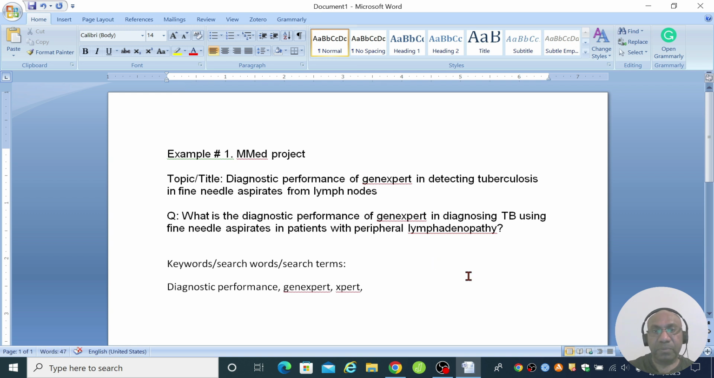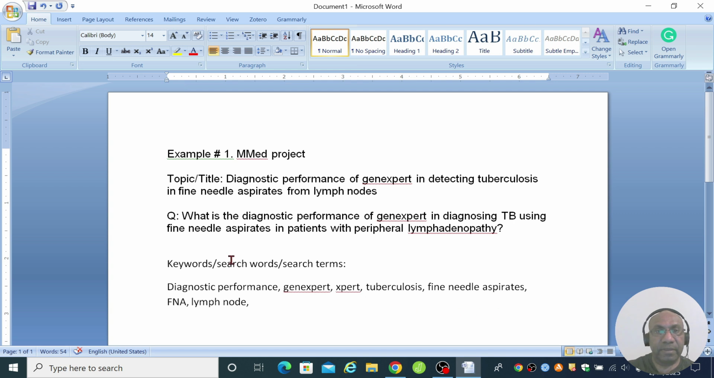Some published papers spell out GeneXpert as expert. Tuberculosis, and fine needle aspirates. And the initial for that would be FNA, so we can also include that acronym as a keyword. And lymph node.